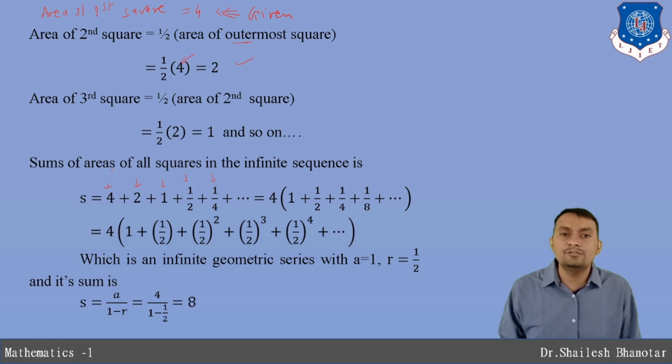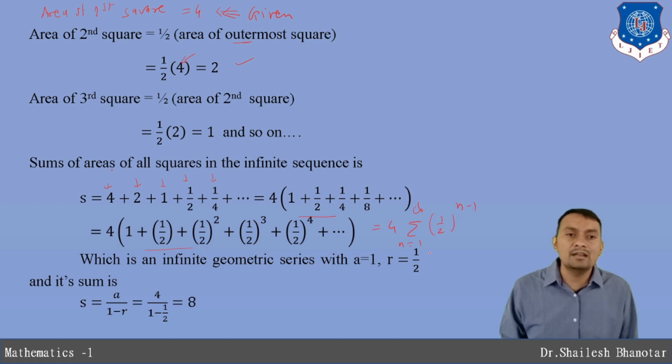Now take 4 common for simplicity. So 1 plus 1 by 2 plus 1 by 4 plus 1 divided by 8 and so on. From this we can conclude that this is 4 times the series of 1 divided by 2 raised to n minus 1, from n equals 1 to infinity. When you put n equal to 1, 1 minus 1 is 0, so 1 by 2 raised to 0 is 1. For n equal to 2, 1 by 2 raised to 2 minus 1 is just 1 by 2, and so on.